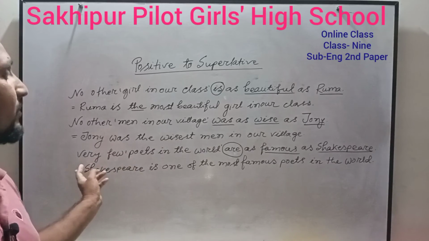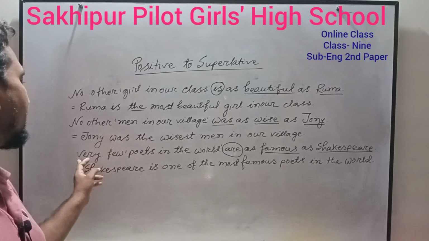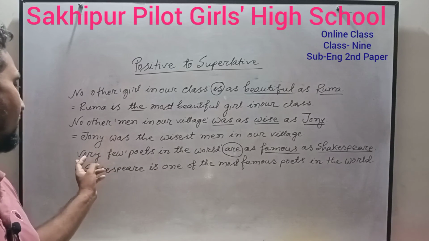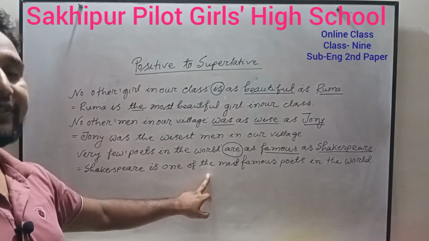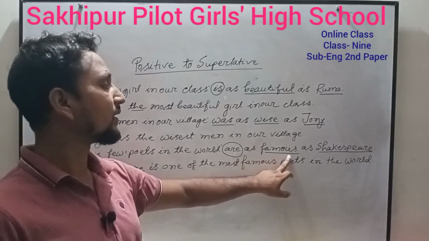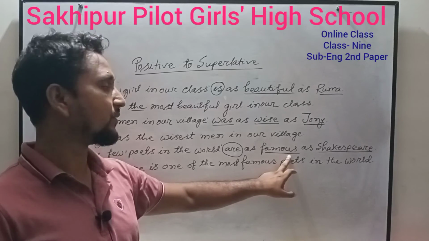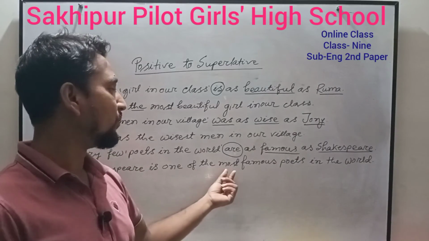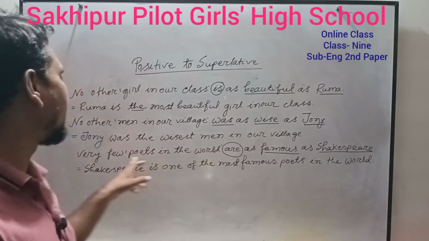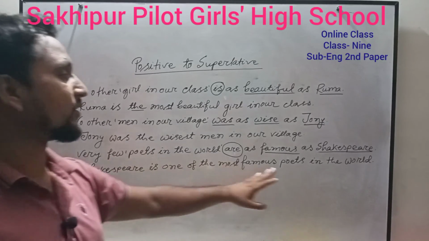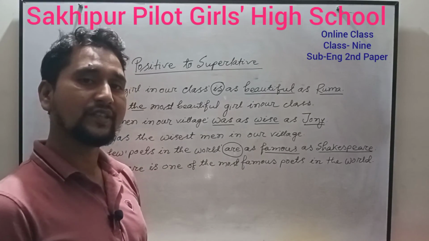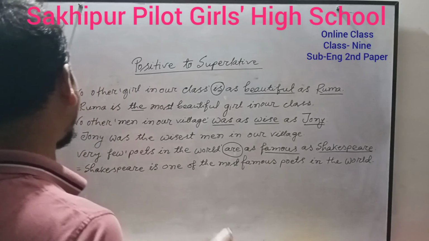Then write the feature of the superlative degree instead of "very few": one of the. Then write the superlative form of the adjective, most famous. And write the rest of the sentence, poets in the world. Is it clear? Okay, come to the next example.